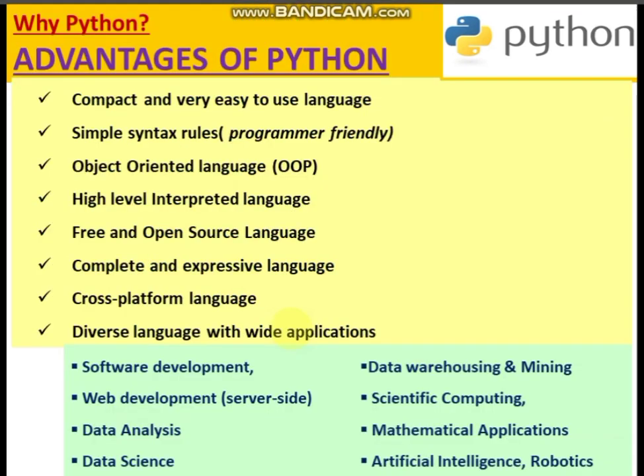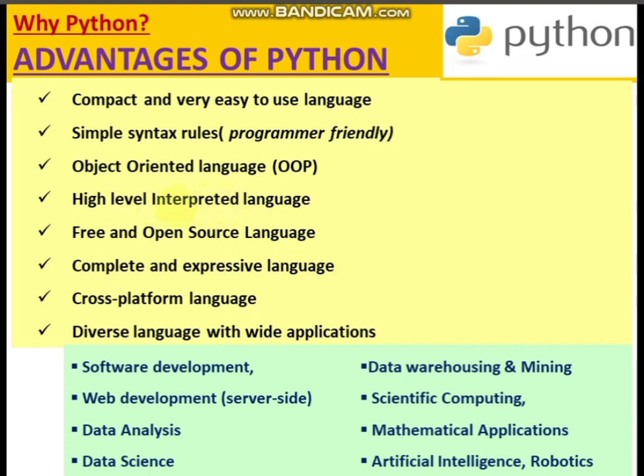What are the advantages of Python? Now this Python programming language provides a lot of advantages, like it's compact, a very easy to use language, with simple syntactical rules. It's very programmer friendly, and very little code you have to write. Very small programs will give you a solution to big problems. And definitely it's an object oriented language, OOP. It's a high level interpreted language.